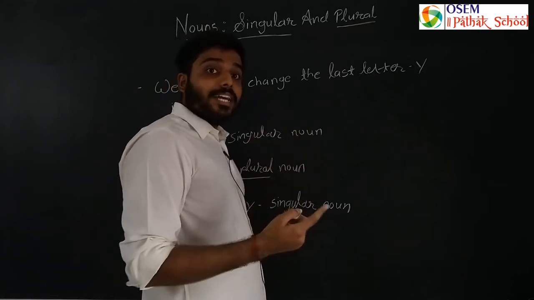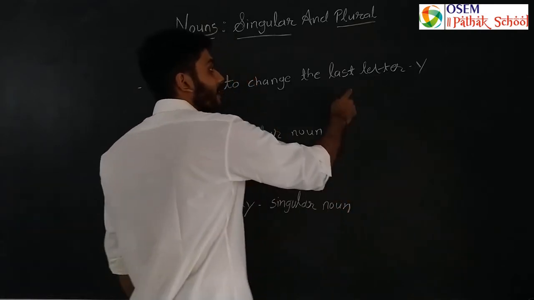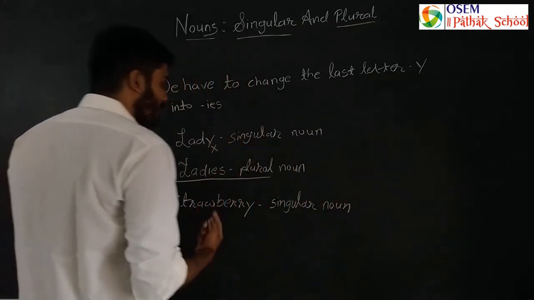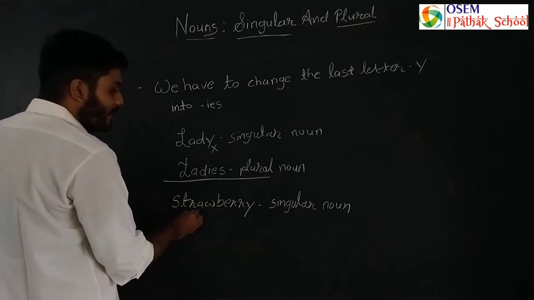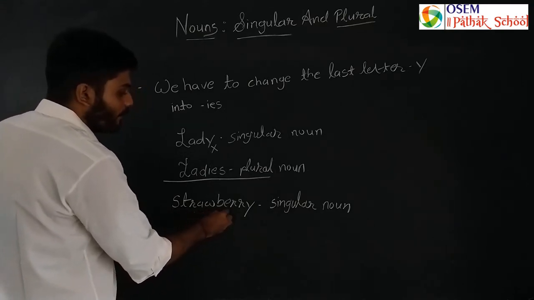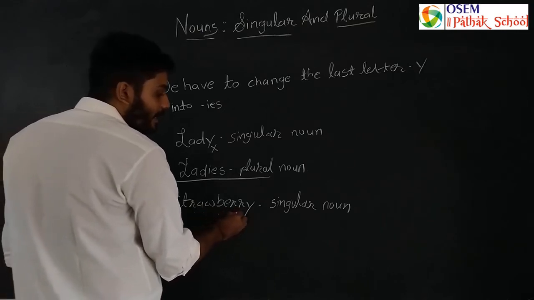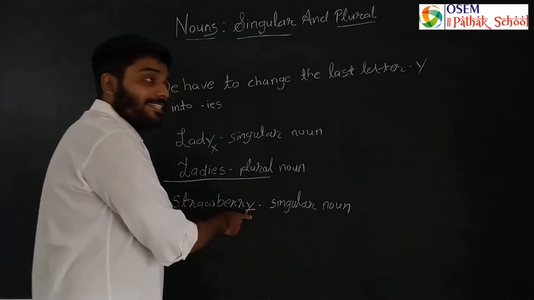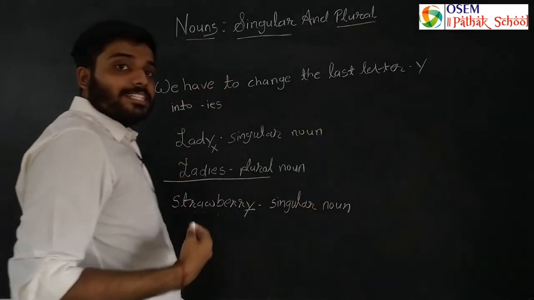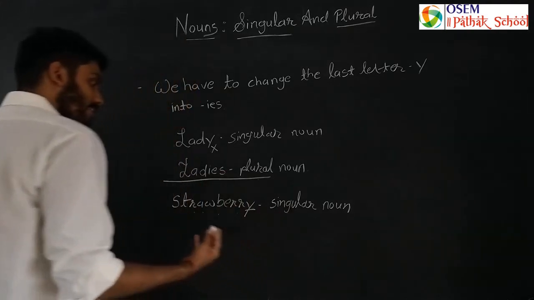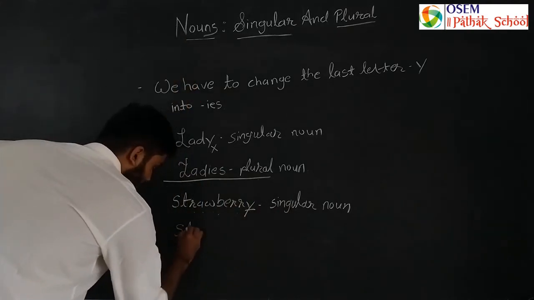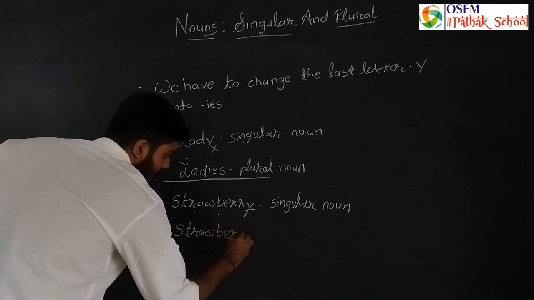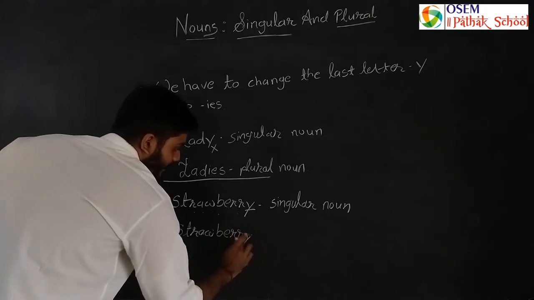If there is Y at the end of the word, we do IES. What is the spelling here? S T R A W, strawberry, B E R R Y and then Y. So what is the last letter of this word? It is Y. So what do we have to do to change it into a plural noun? To make a plural noun, we have to remove Y and add IES.